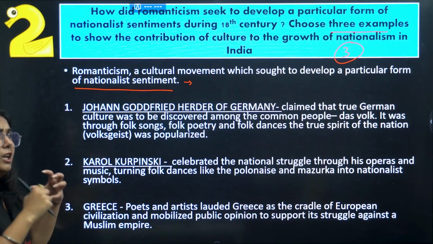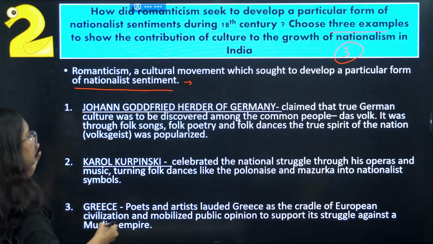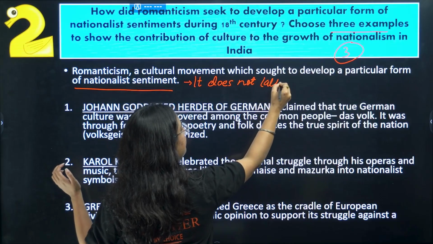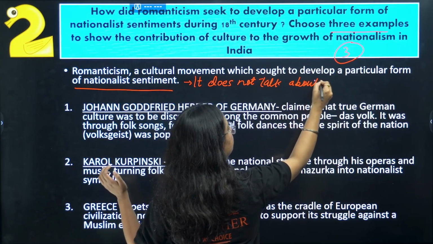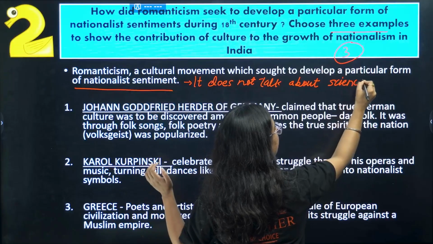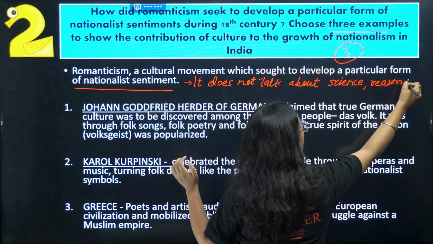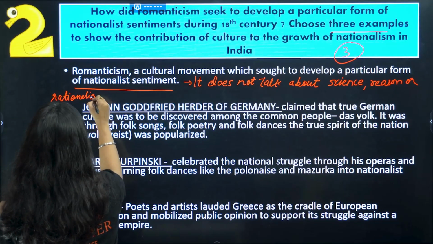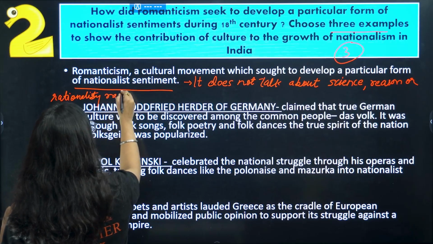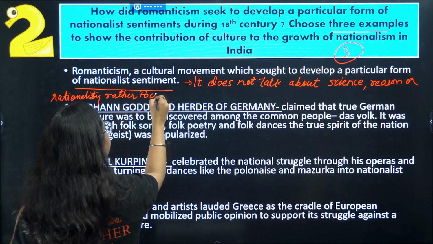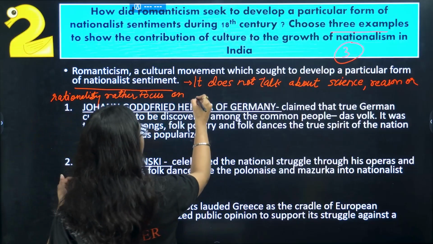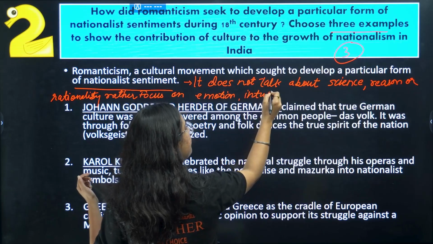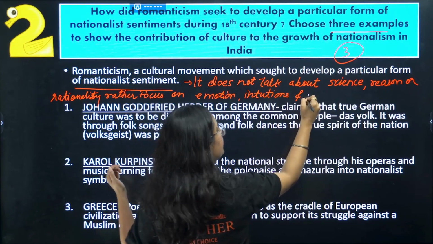You can also add points here, for example, it does not talk about science, reason or rationality, rather it focuses on emotions, intuitions and mystic feelings.